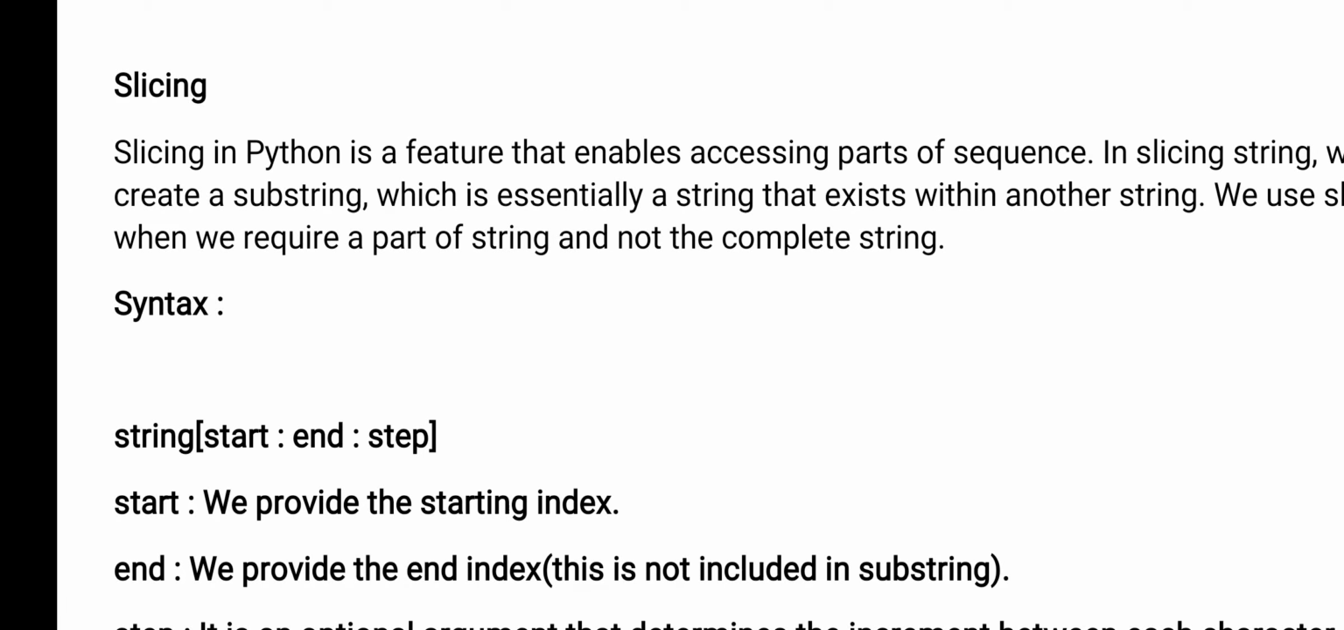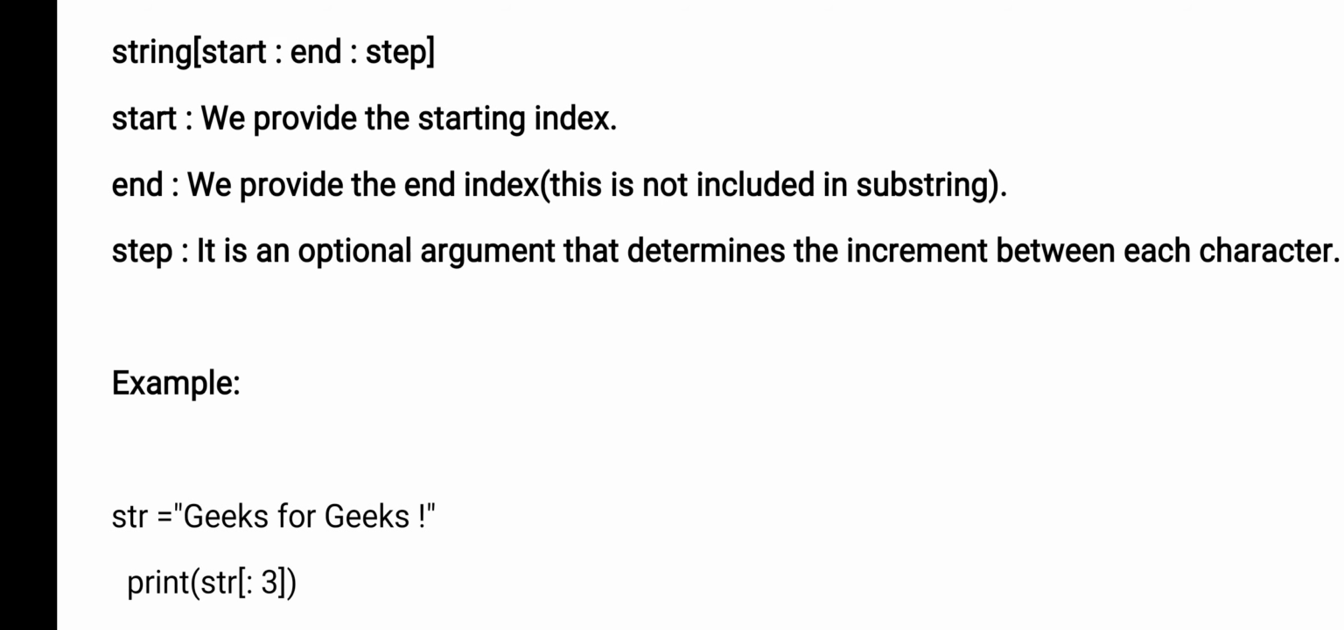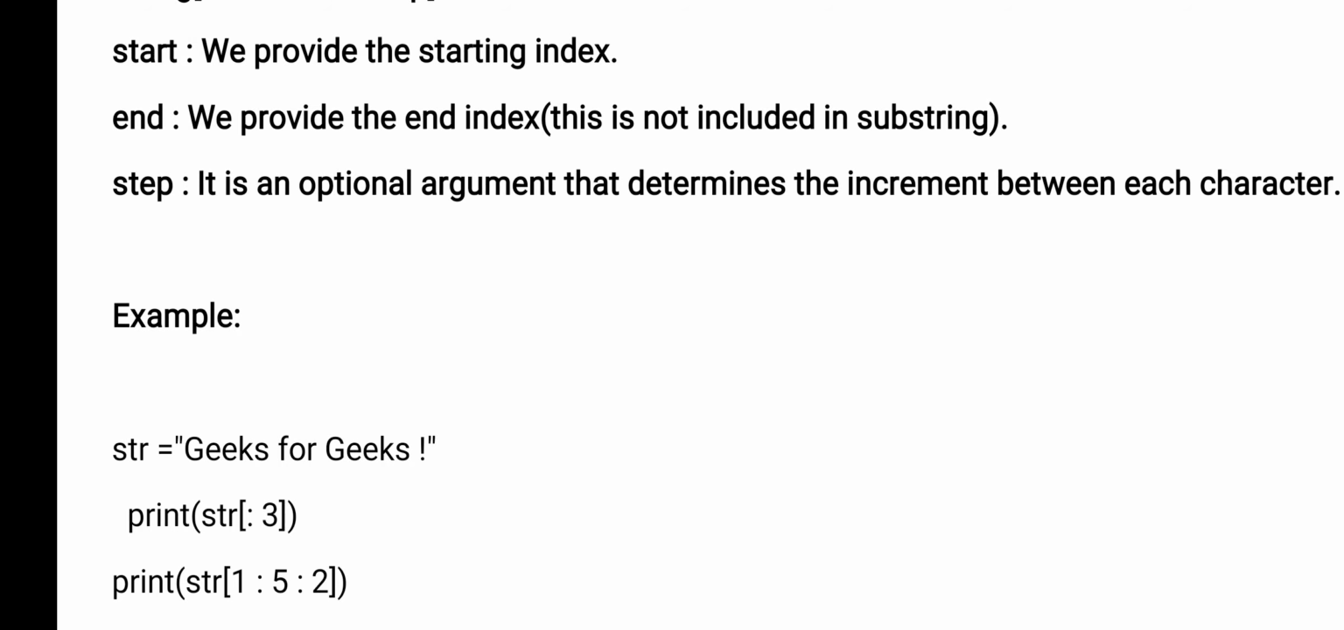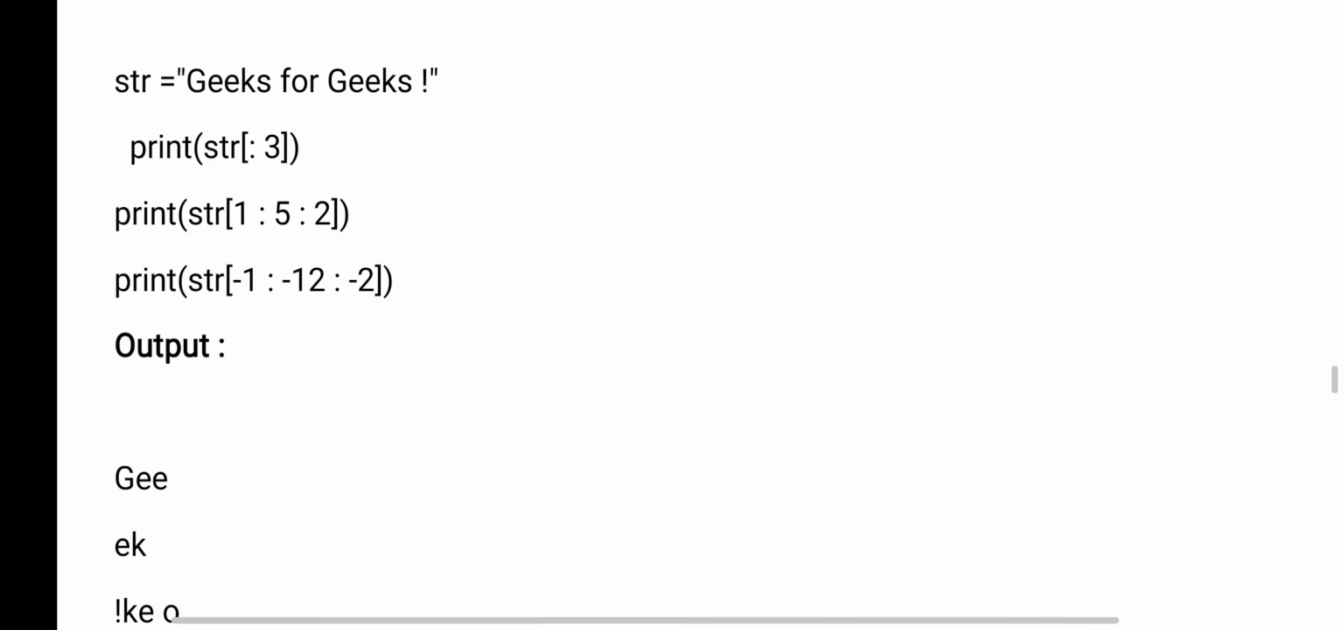Start means we provide the starting index. End means it is the ending index. Step means how many characters you want to increment every time. Now here the string is "gigs per gigs". It is a string. Print str. I want to print a substring from str.